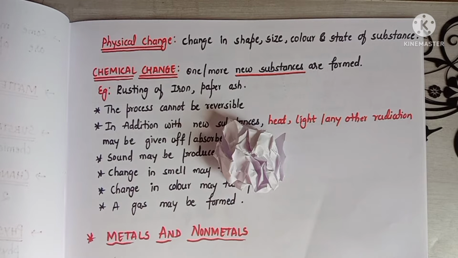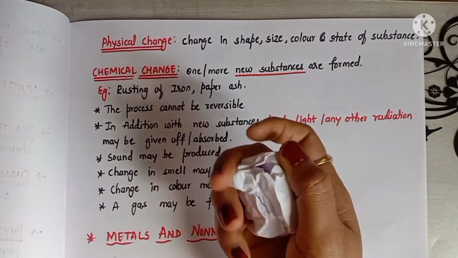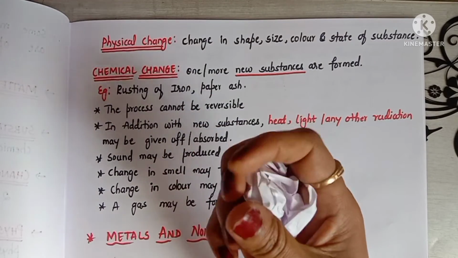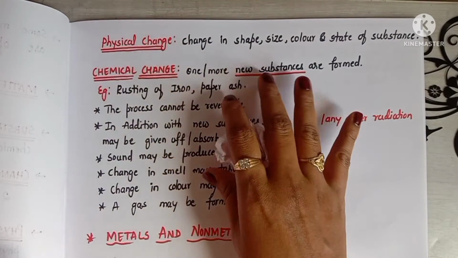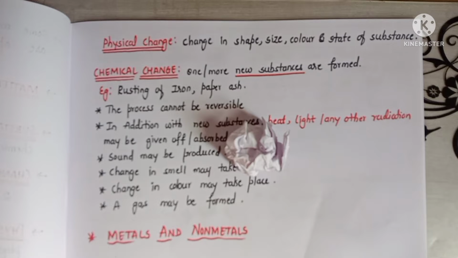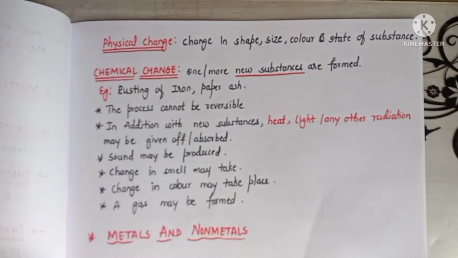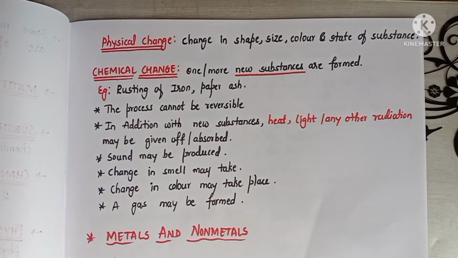Okay. What about the size of this paper? Before this it was in rectangle size, but now it has become somewhat like a spherical shape. Okay, it is not exactly spherical, but it looks like spherical. So we can say that there is a change in size of a substance. Okay, what about the color? There is a chemical substance named sulfur. After dissolving that sulfur, the color will change. That is an example of a physical process.